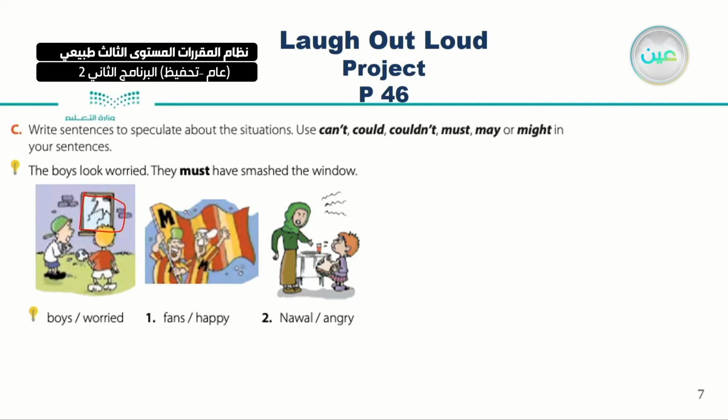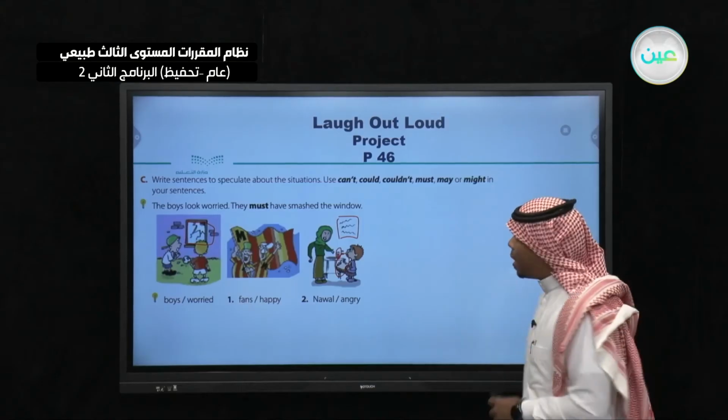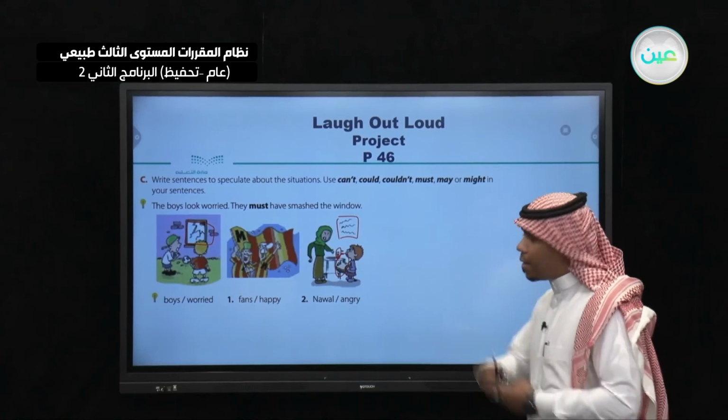And number 2 is what? Look here. Shouting. So Nawal here is angry. She is shouting at the boy here. Why? He's eating actually, and drinking, of course. Very good.